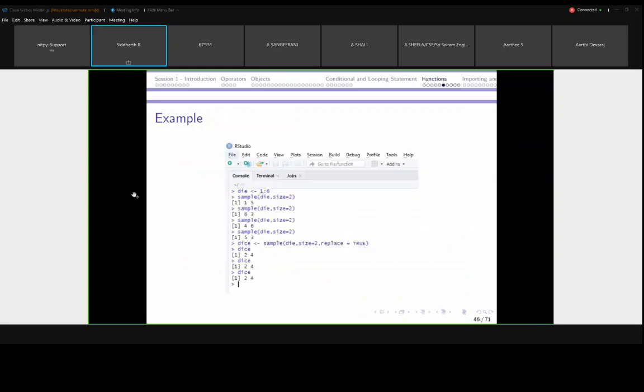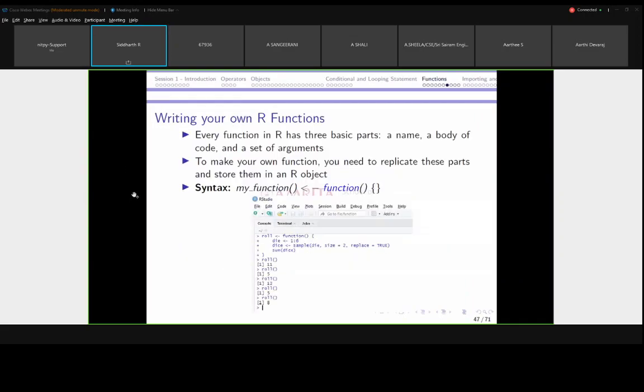So this we have already seen: writing your own R function. Sample is a built-in function. R is popular for its built-in functions. There are n number of built-in functions available, and if I wanted to teach each and every function, that itself would take 2 or 3 days. So even though that many functions are there, users have specific requirements, and based on those requirements, they are creating their own functions.